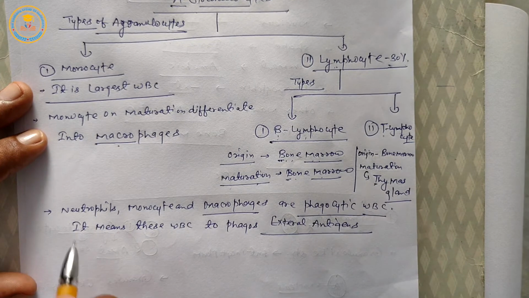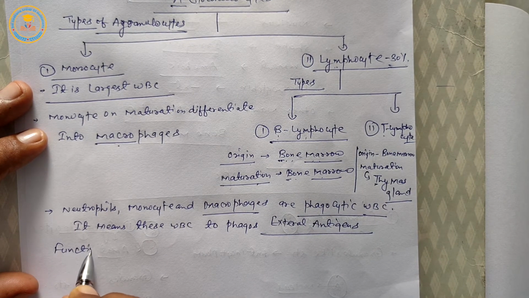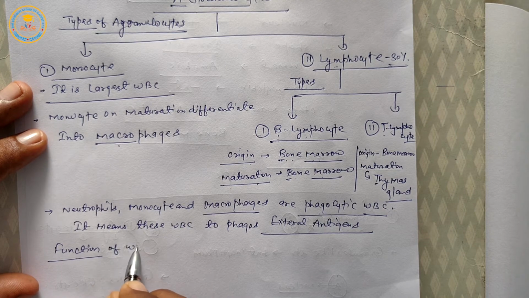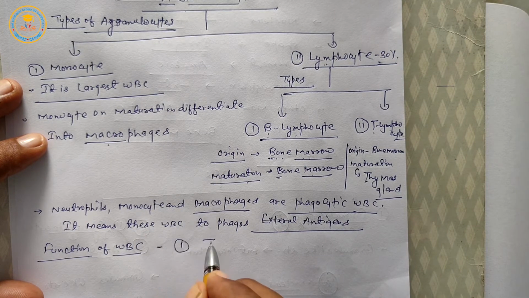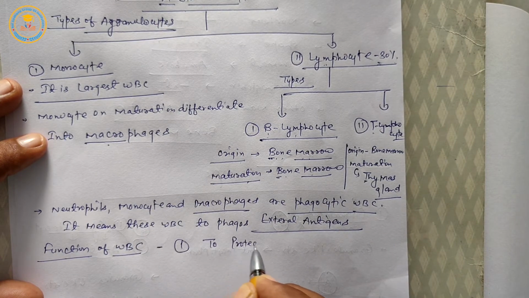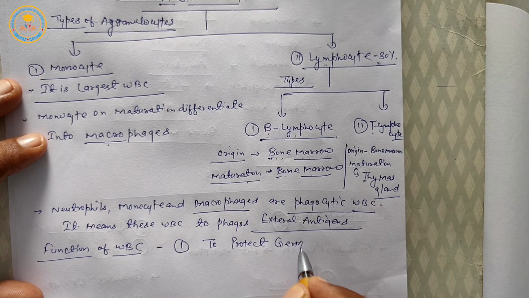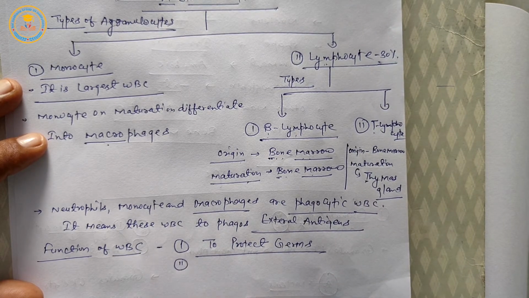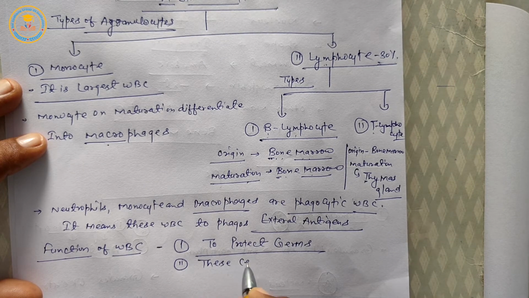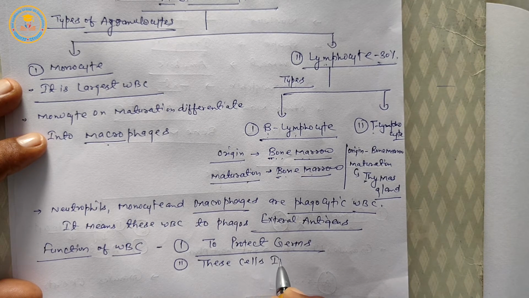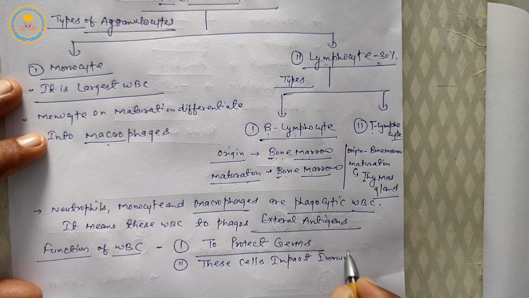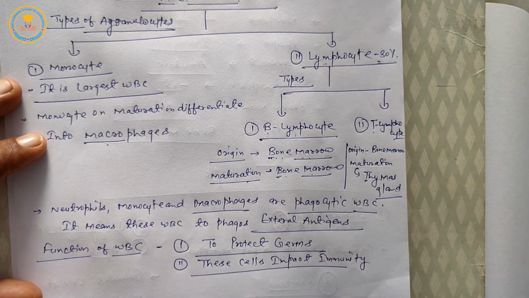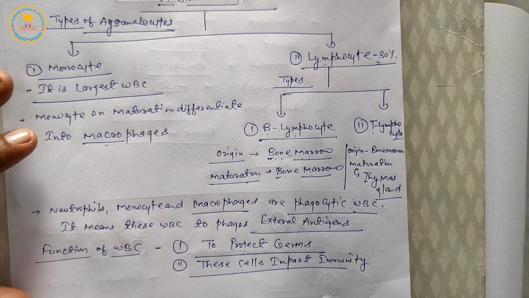Next is the function of WBC. First, to protect against germs, which means pathogens. Second, these cells impart immunity, meaning WBC increase the immunity of animals or humans.